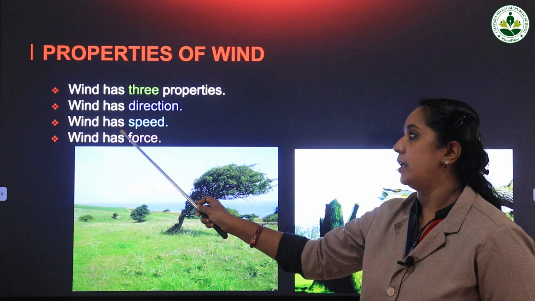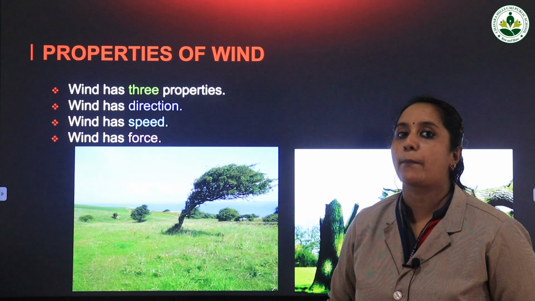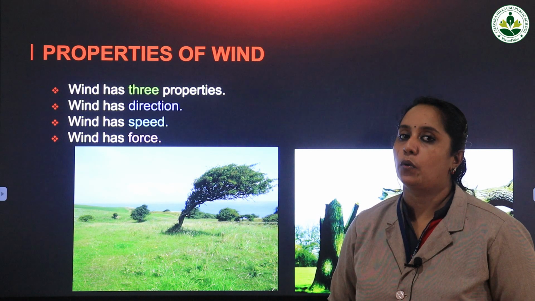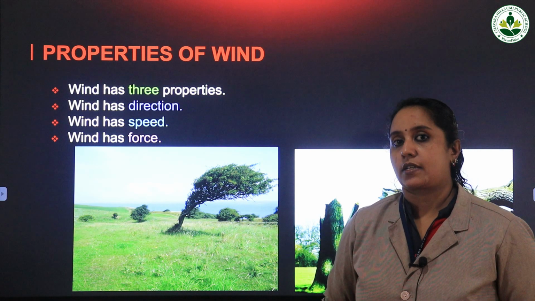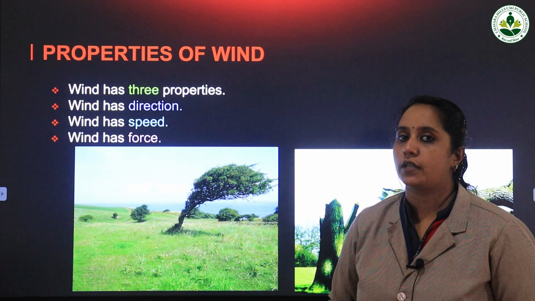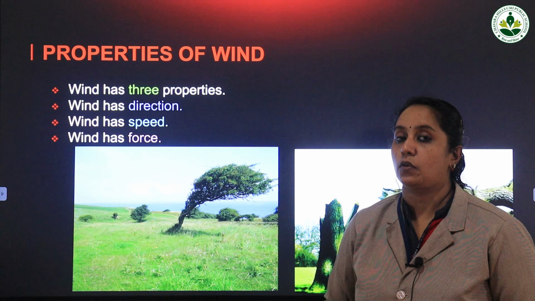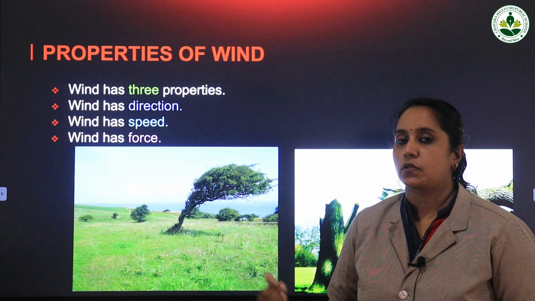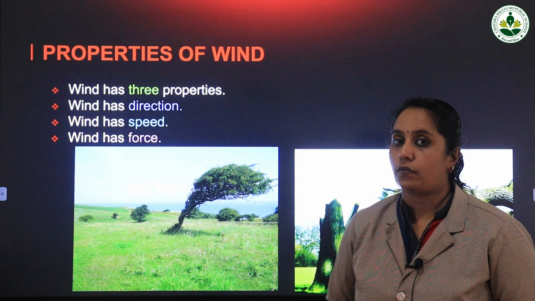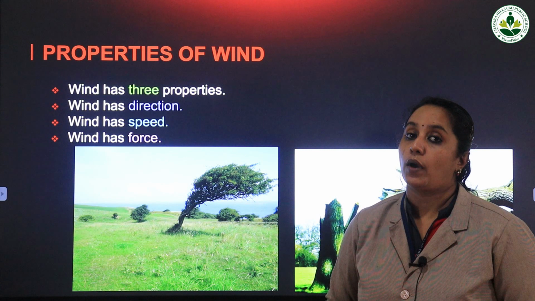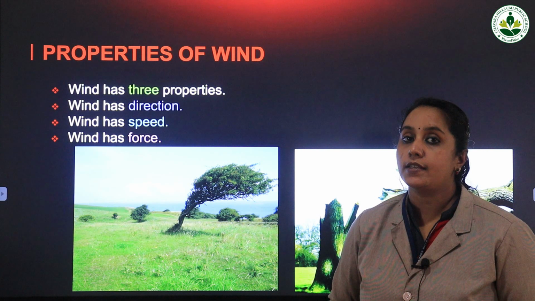So here wind has speed. If the speed of the wind is very high, what happens? Roofs of houses can be blown off, trees can fall down, trees can be broken down. So many destructions can happen. In newspapers, you might have heard about different tornadoes, names of different tornadoes. People die, so many destructions happen. Why is that happening? Because that wind has got high speed.